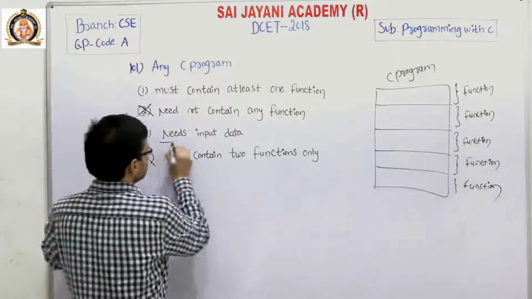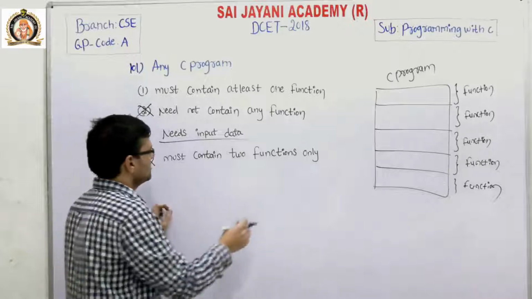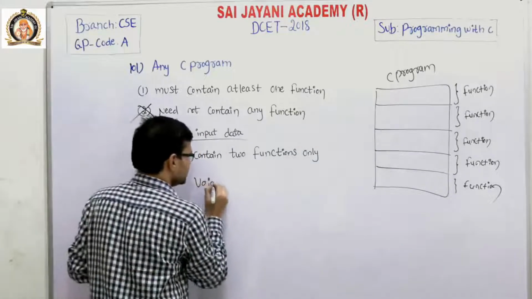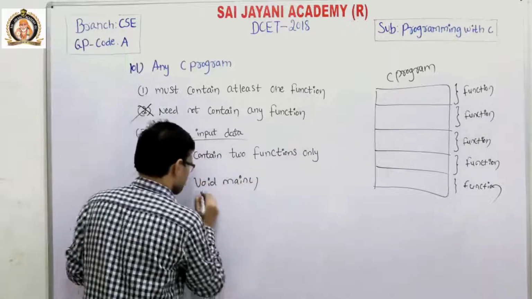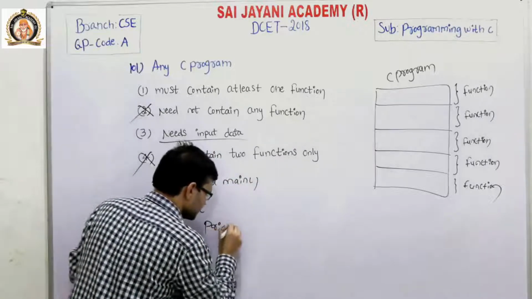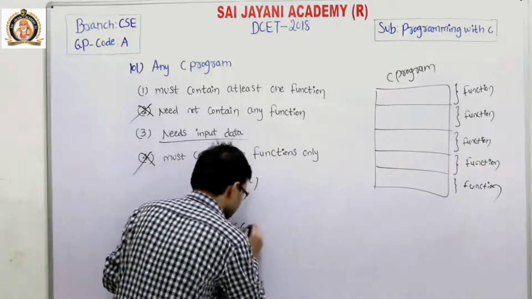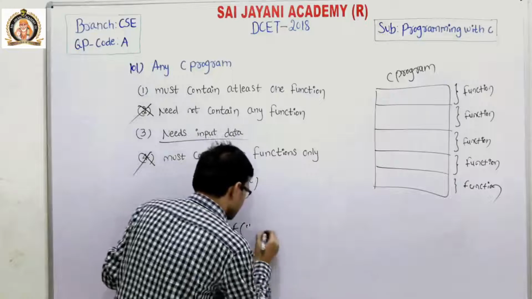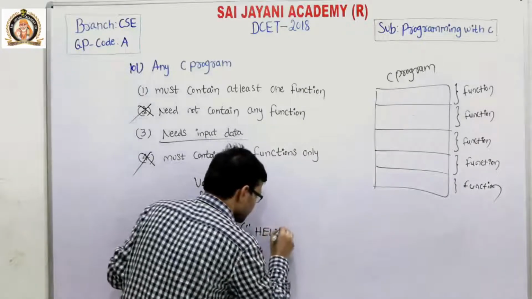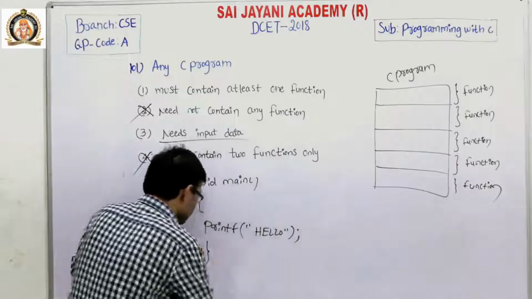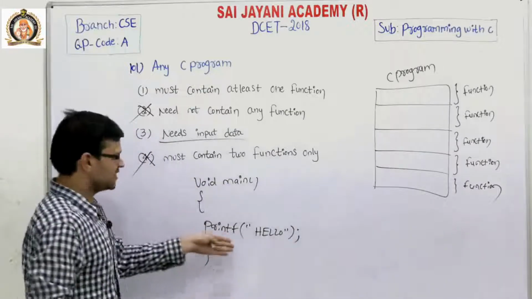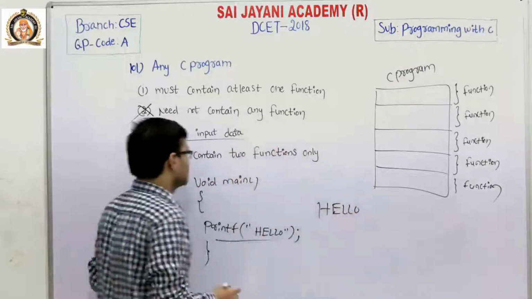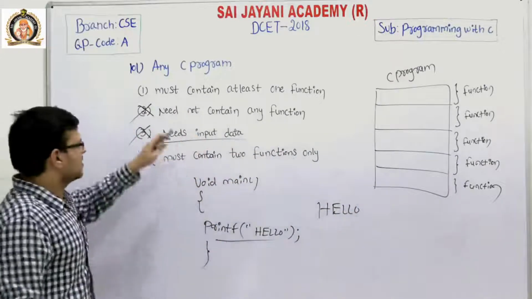Coming to the third option, needs an input data. Without needing input data, we can execute a program. Consider a void main with a printf function, which is used to print a statement, string or characters. If you write hello, then without any input data we can execute and print the message hello. So the third option is also wrong.